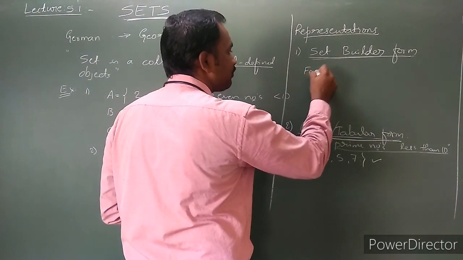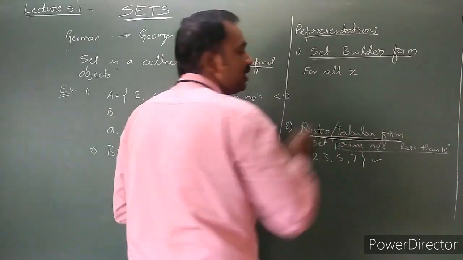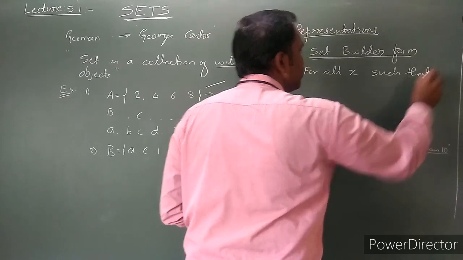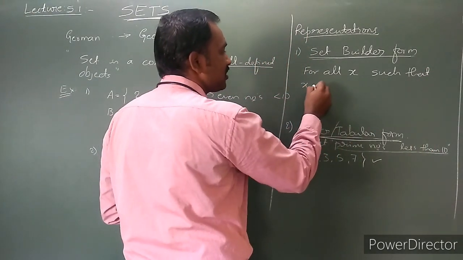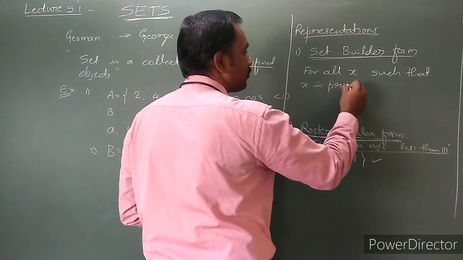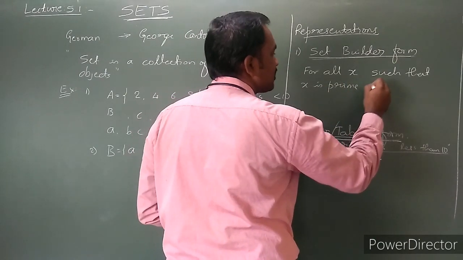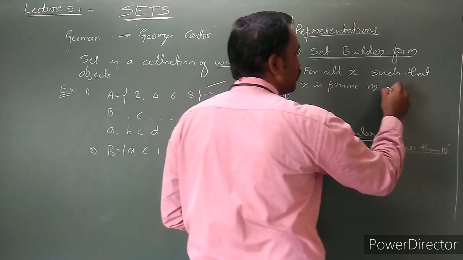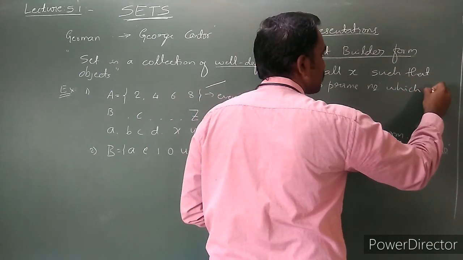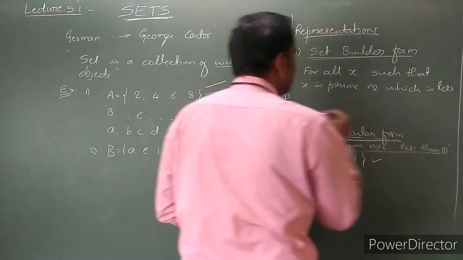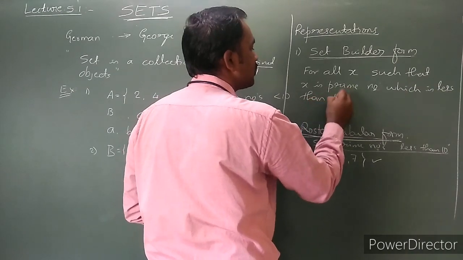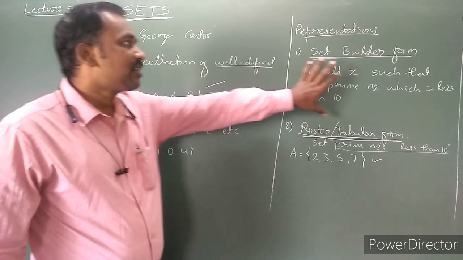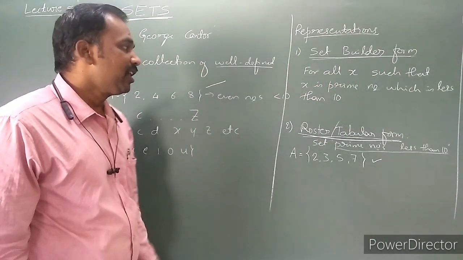For all x such that x is a prime number, x is a prime number which is less than 10. This type of representation of the set is said to be the set builder form.